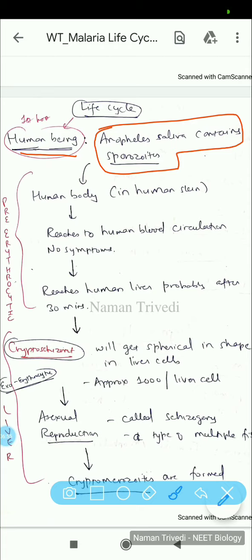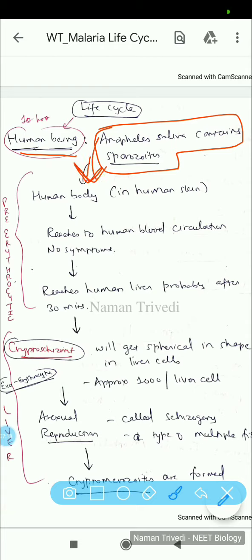Each of them has a separate definition and description, but that is not in the NEET syllabus, so I am not going into it. This terminology is mainly Latin and Greek, so the shape and size has been denoted by such names. Keep that in mind, it will never be asked.